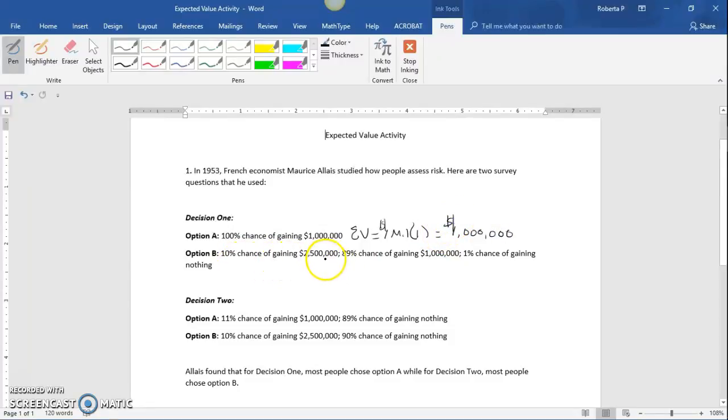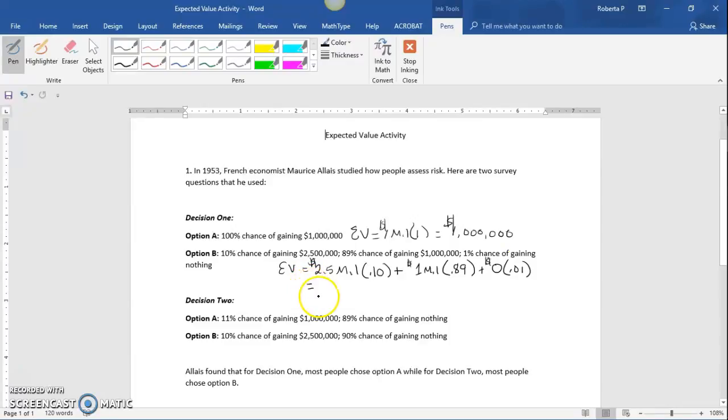Then there's a 10% chance of gaining $2.5 million, so the expected value there is $2.5 million times the probability that it happens, plus an 89% chance of gaining $1 million, which is in our favor, so $1 million times 89%, plus a 1% chance of gaining nothing, so $0 times 0.01.